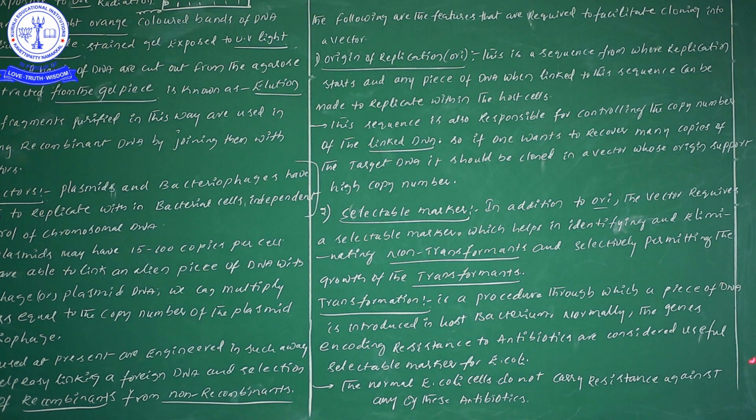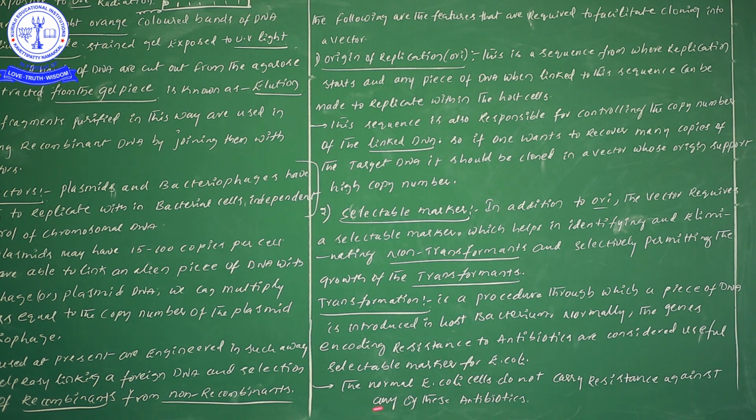Suppose this particular E. coli is there. Before insertion of our foreign gene into the E. coli, it will be normal. In that case, it will not show resistance to the antibiotics. But if you incorporate our foreign gene into the E. coli, this E. coli definitely shows antibiotic resistance. This point in class I will explain one more time. You may not understand this now, but remind me when we are there at that time and I will explain it.